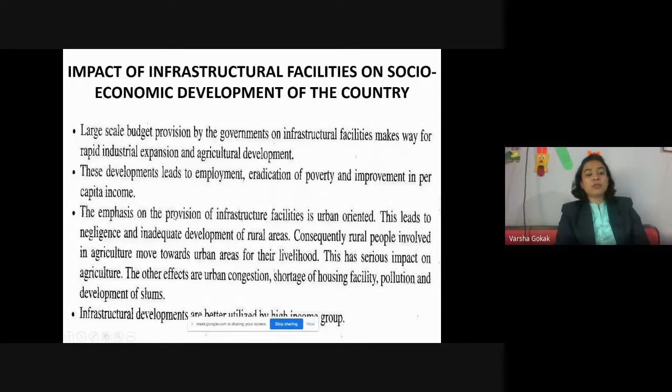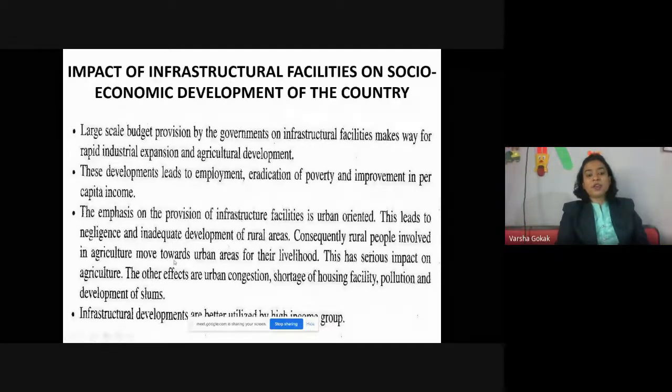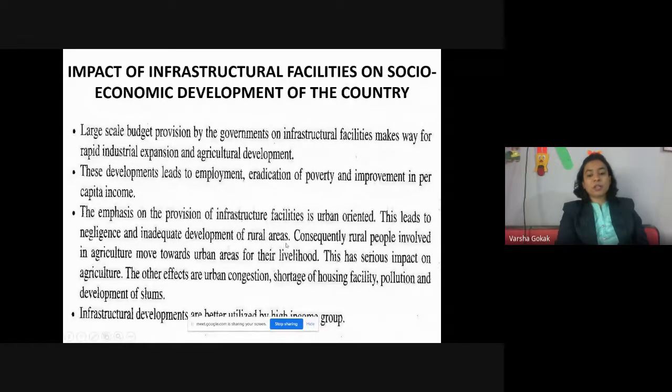The emphasis on the provision of infrastructure facility is urban oriented. You have rural and urban. So majority times it is urban oriented. This leads to negligence and inadequate development in the rural area. So many a times you will have malls in the cities, not in the rural places, right? So that is why it is called inadequate development of the rural areas. Consequently, rural people involved in agriculture move towards the urban areas for their livelihood. This has become now a serious impact on the agriculture.